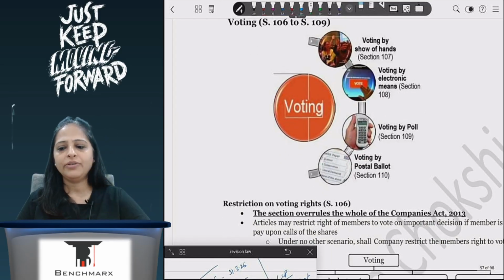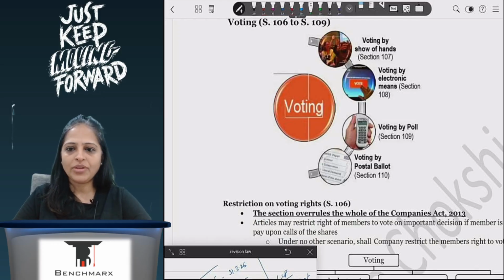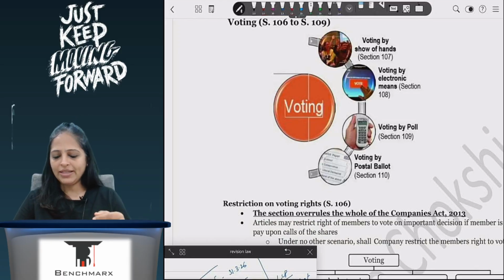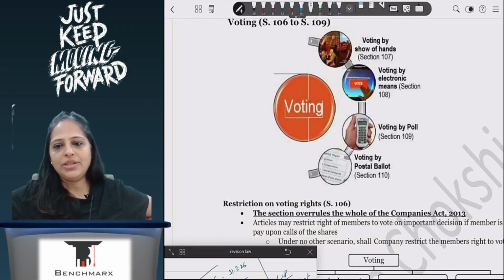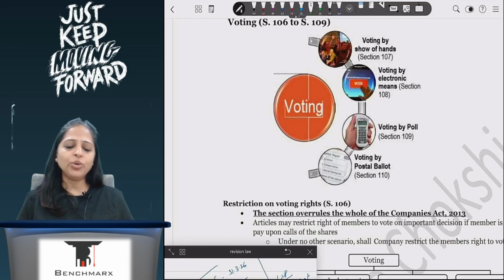Voting, there are 4 different ways in which you can vote. You have voting by show of hands, voting by electronic means, voting by poll, and voting by postal ballot. So by show of hands, and voting is a right which is being given to you by the act. No one can take that right away from you.